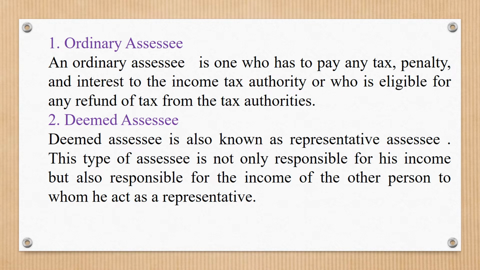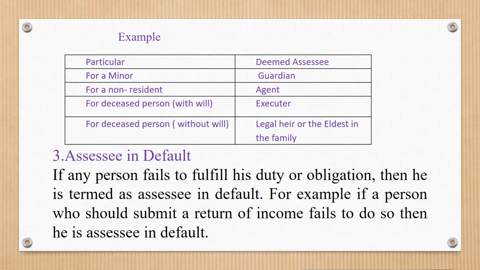This type of assessee is responsible not only for his own income, but also for the income of the other person whom he represents. Deemed assessee, also called representative assessee, represents another person. So the liability of the person whom he represents, that tax liability, is also the responsibility of the deemed assessee. Example: deemed assessee for a minor child is the guardian.